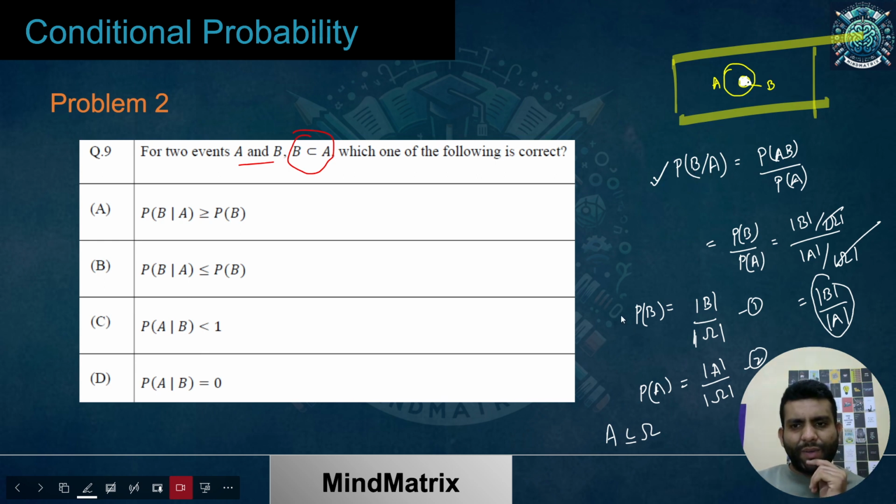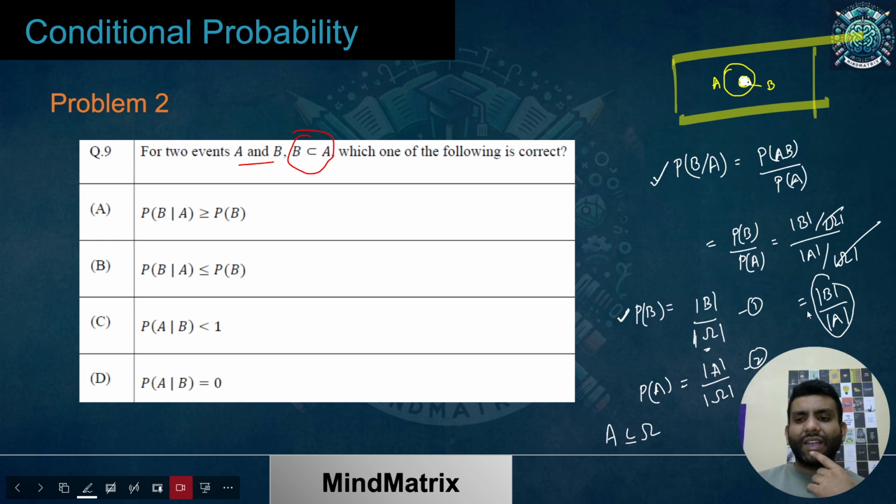Compare it with probability of B, because ultimately we have to compare this with P of B. The sample space would have a larger size as compared to A for sure, or if it is a proper subset, then it would be lesser; if those are equal, then it would be equal.